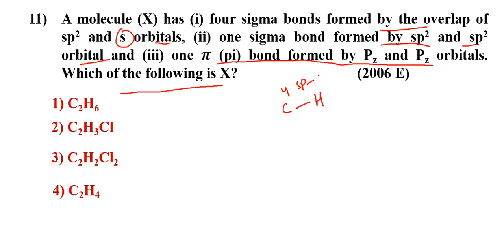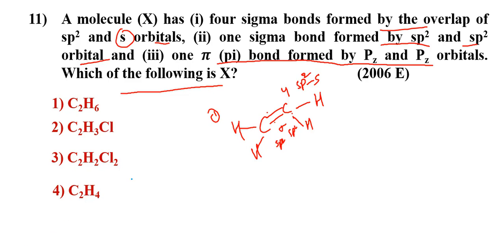This is sp2 s. sp2 hybridization means this carbon has a double bond like this. Okay, 1 2 3. This is only sp2 carbon. Okay, 4 sigma bonds means 2 carbons here also like this. It would be the expectation. First point is telling like this. The second point, 1 sigma bond formed by sp2. Of course, this sigma is sp2. This is the sp2.